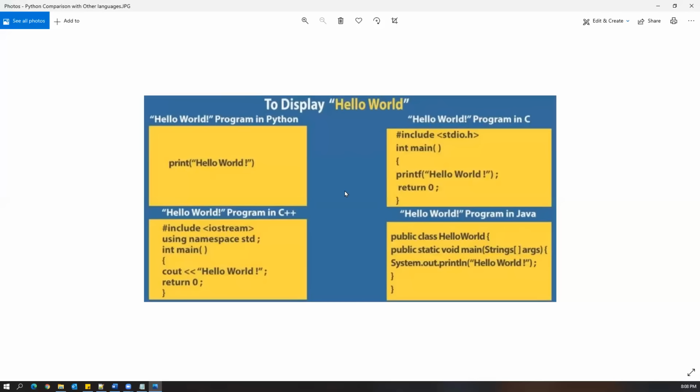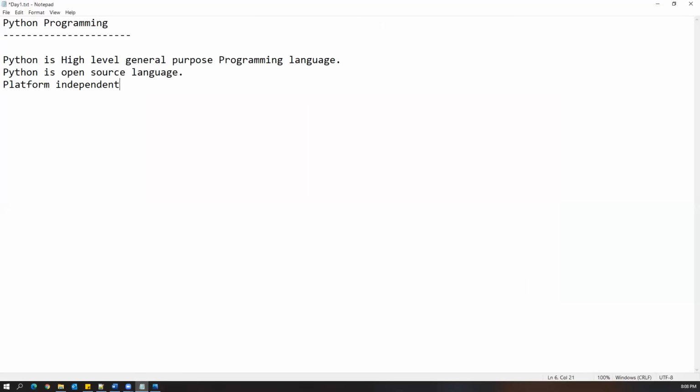Okay, if I write 1000 lines of code in Java, we can do the same thing within 50 to 100 lines of code in Python. Because of this easiness, that's the reason people start learning Python instead of going for Java directly. So Python is very easy to learn, a very easy language when you compare it with the other languages.